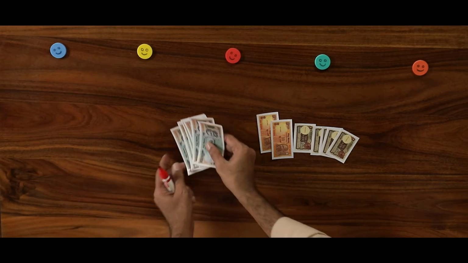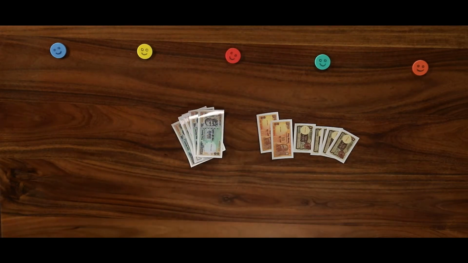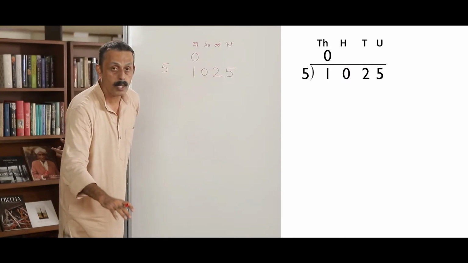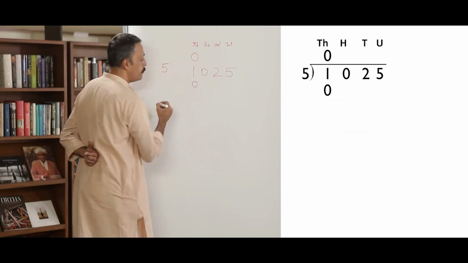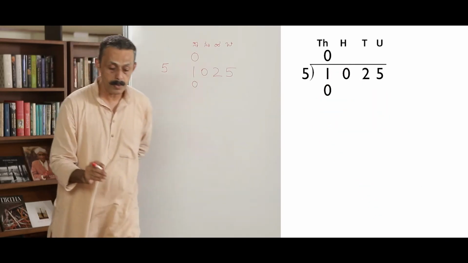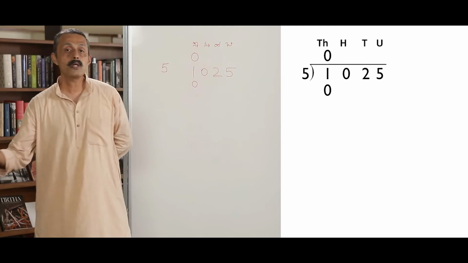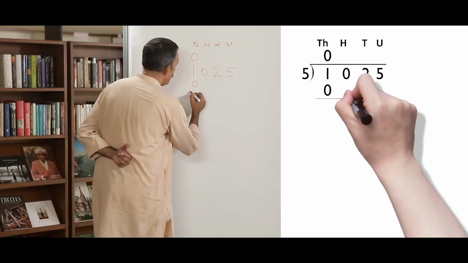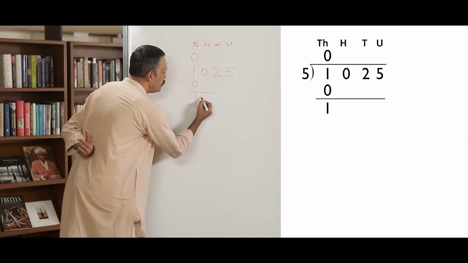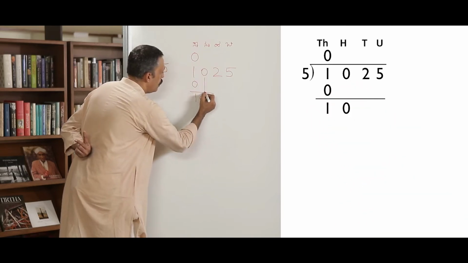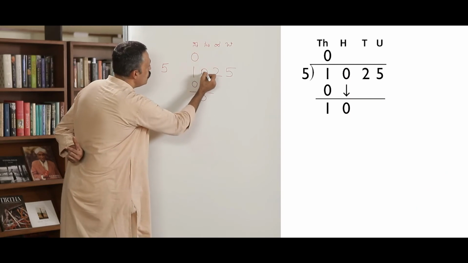We have counted it. Nobody got anything from 1,000 rupees, but we have not spent the 1,000 rupees either. Did we spend it? We did not spend it, but we took it to the bank. What did we get from the bank? 10 notes of 100.